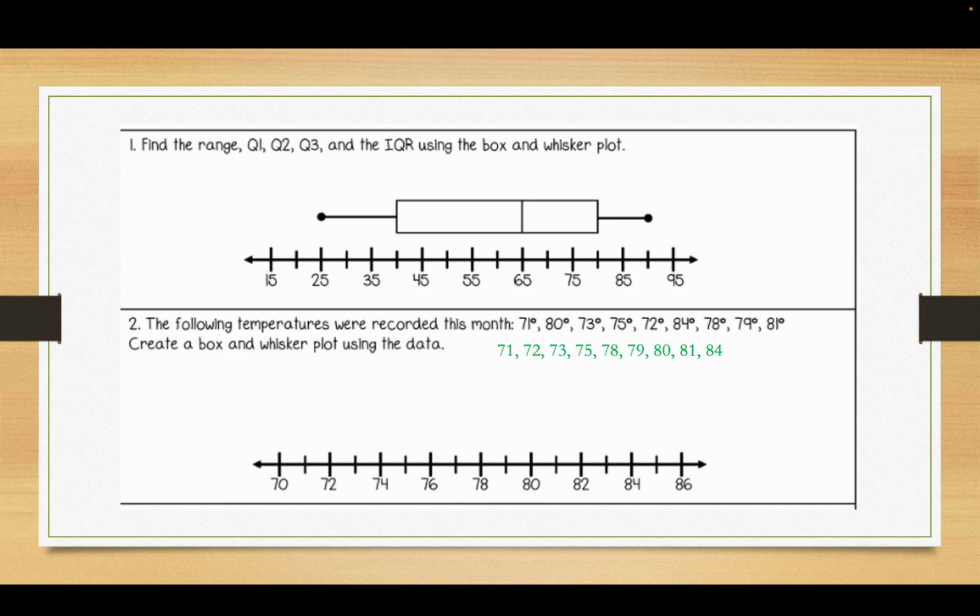Find the range. First quartile, second quartile, third quartile. Now, the second quartile is also known as the median and the interquartile range using box and whisker. So they're not asking you about minimum, maximum, just all the others. Go ahead.